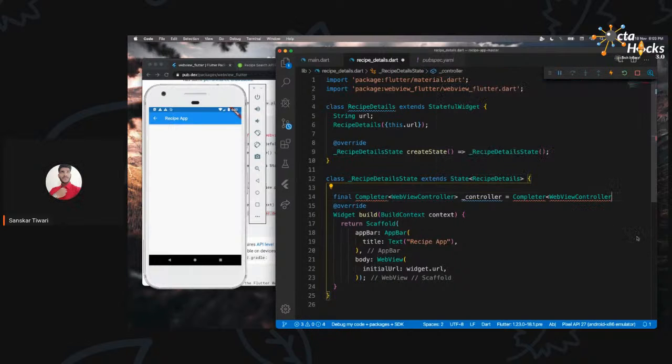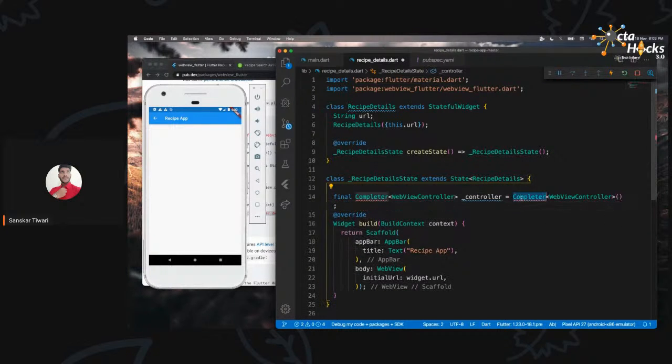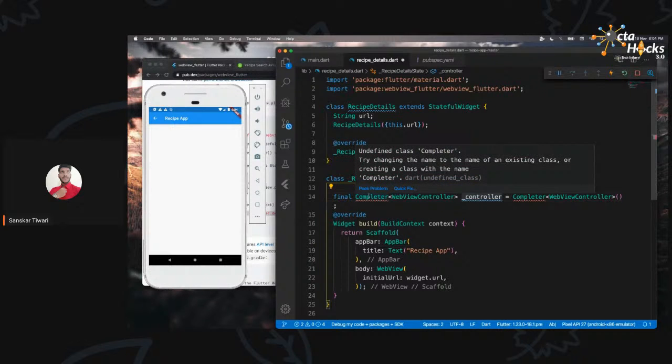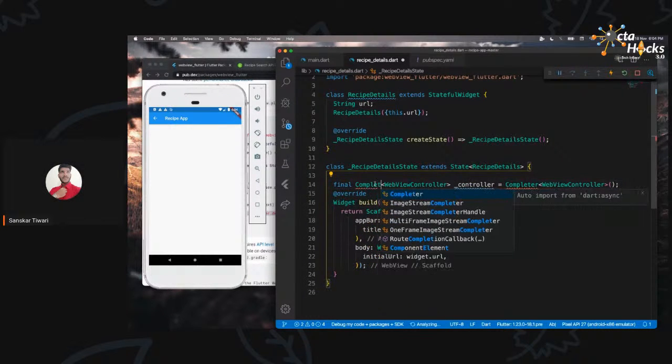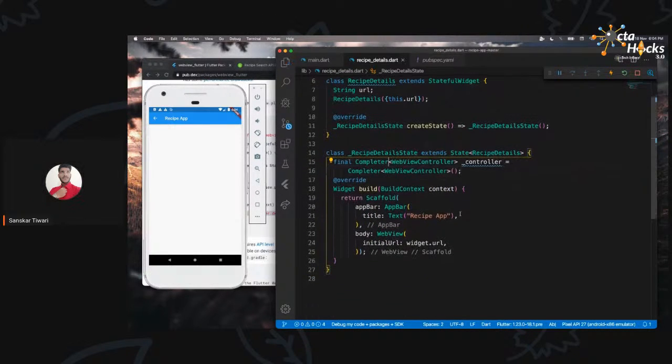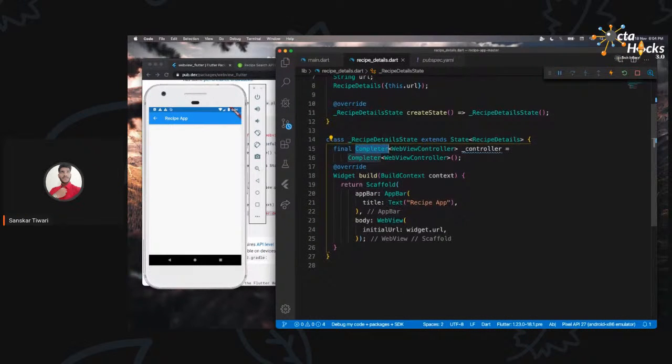I hope we have imported that. Okay. Just a second. Let me just name it. Okay, it's fine. Now we have created this completer.